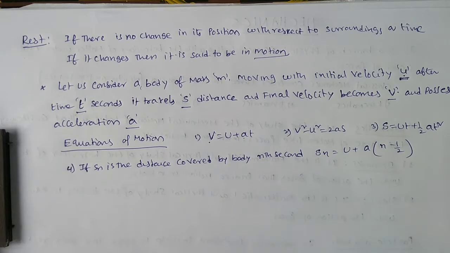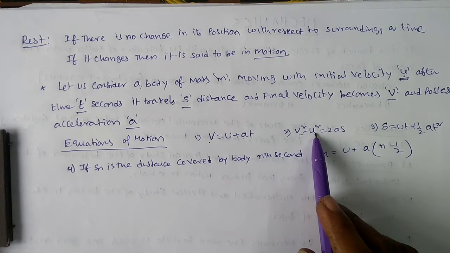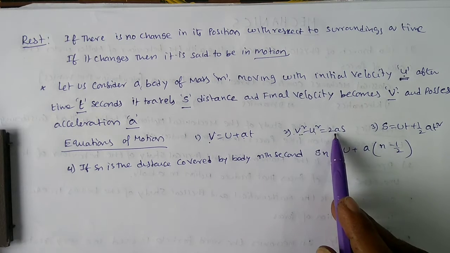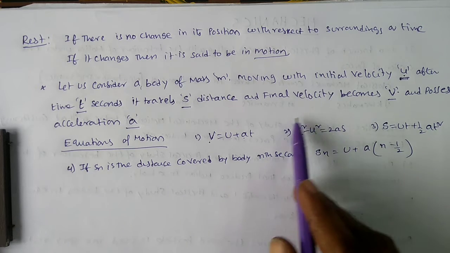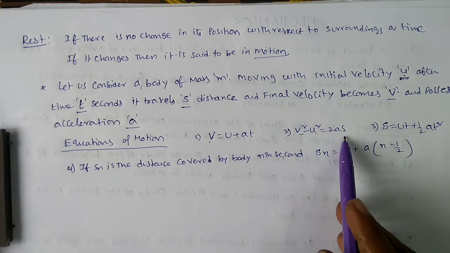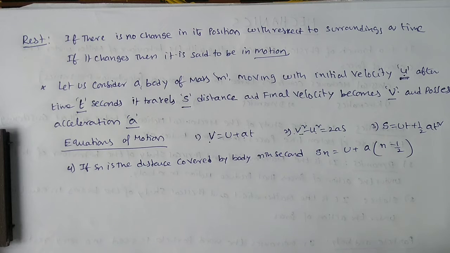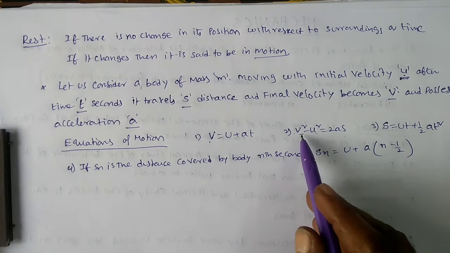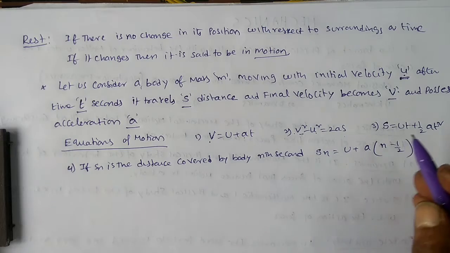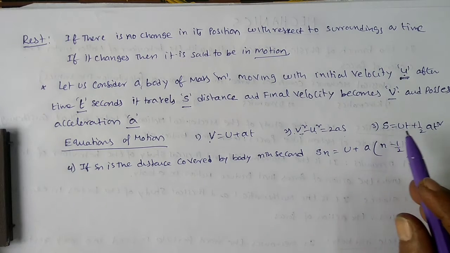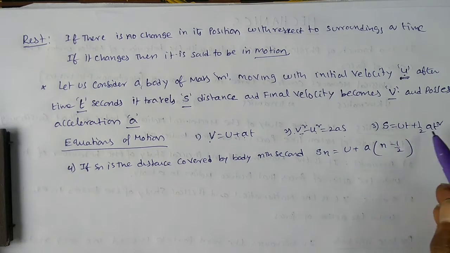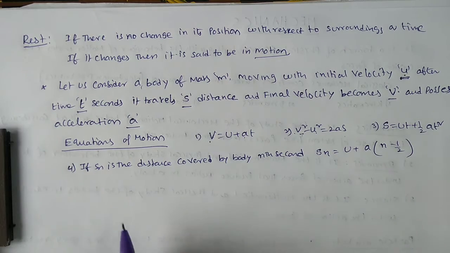If you see the second equation, the velocities, initial and final, are there, acceleration is there, distance is there, but there is no time. That means if time is not given in the data, you have to use this equation. If all are given, that is distance, velocity, acceleration and time, then you have to use the third equation. This equation is the special equation.